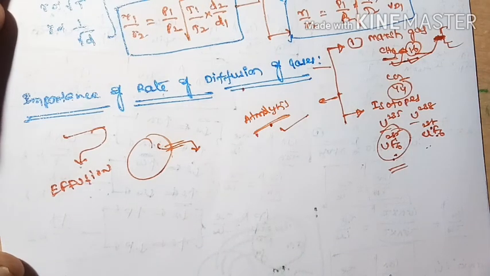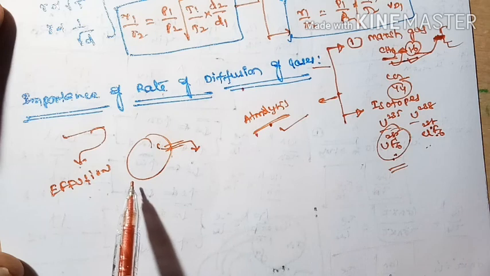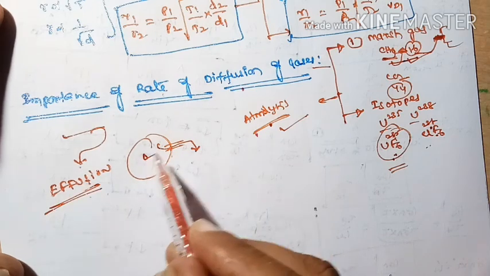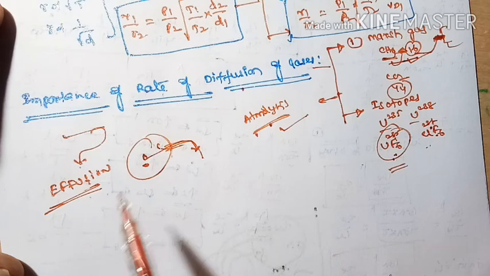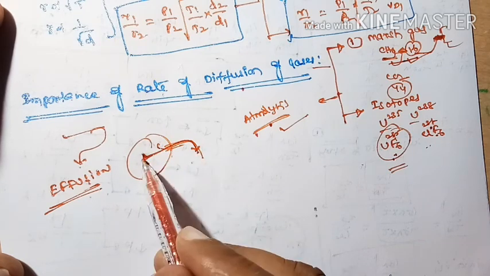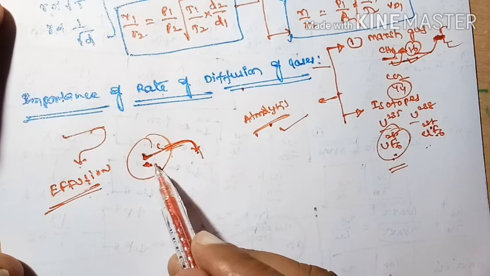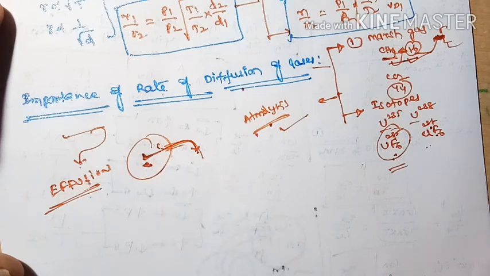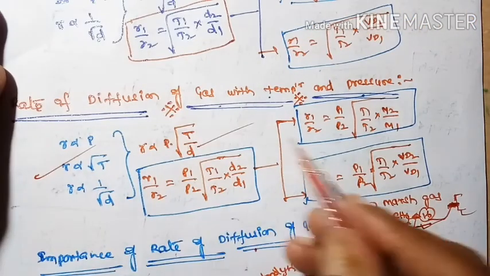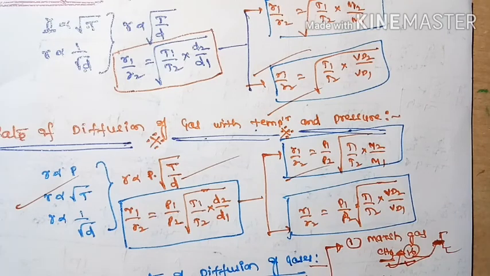In effusion, we should see whether constant temperature or constant pressure is there, or different molecular weights or different densities. Here pressure will change because the gas is coming out, so pressure decreases. Initially more pressure is there, so more rate of effusion. As time goes on, the amount of gas decreases, so pressure decreases. Consequently, the rate of effusion also decreases. All the principles we discussed are applicable for effusion also.